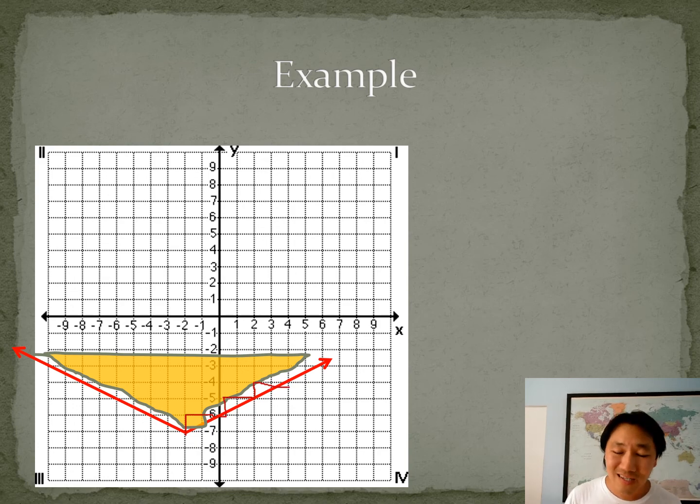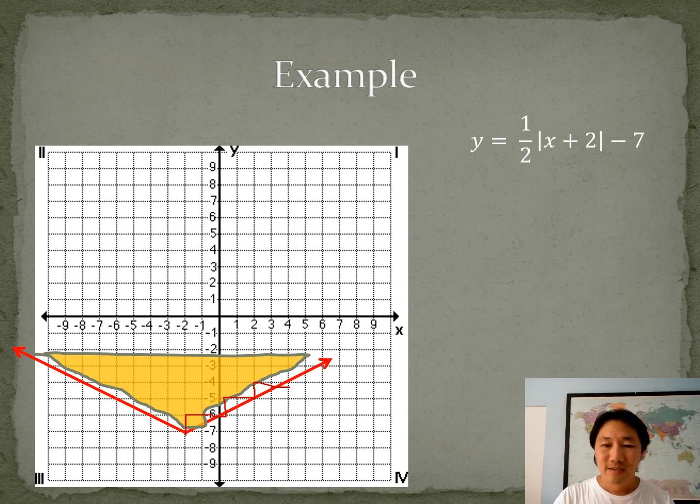So the slope looks like it's up 1 over 2. We're moving 2 units to the left and then 7 units down. That's our equation if we were just needing the red graph. But now we have to accommodate for the shading.